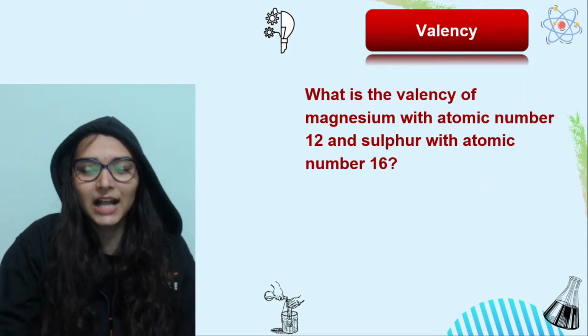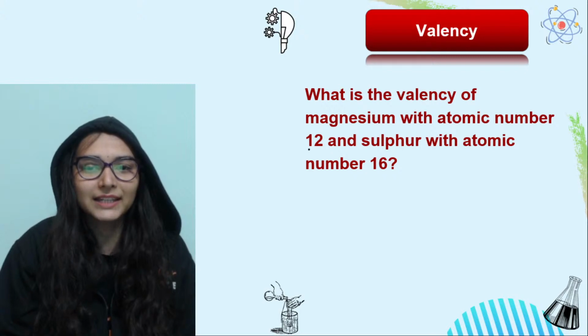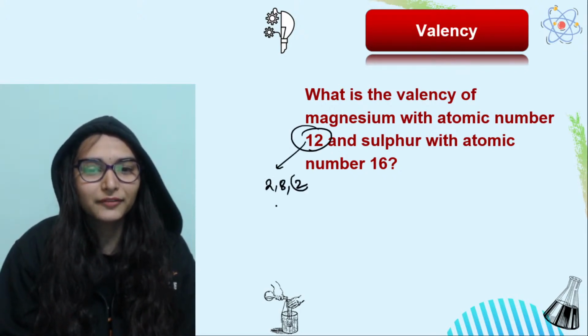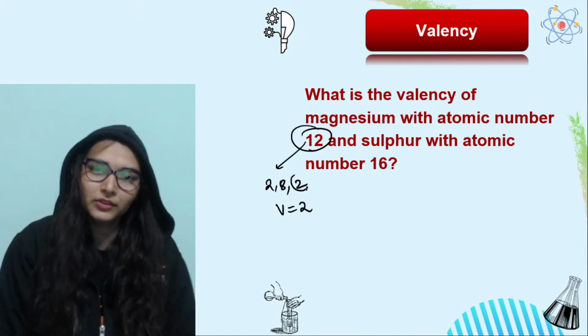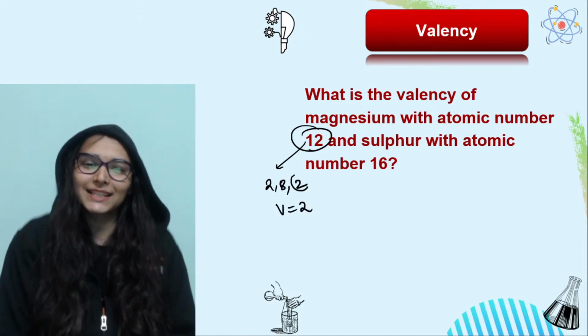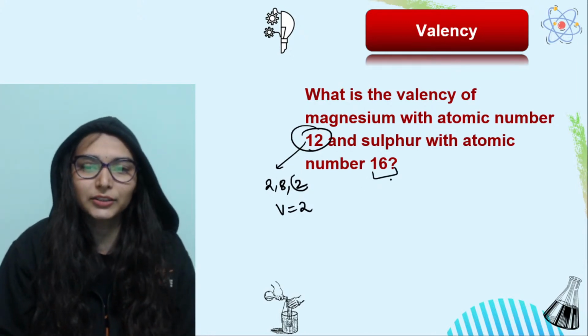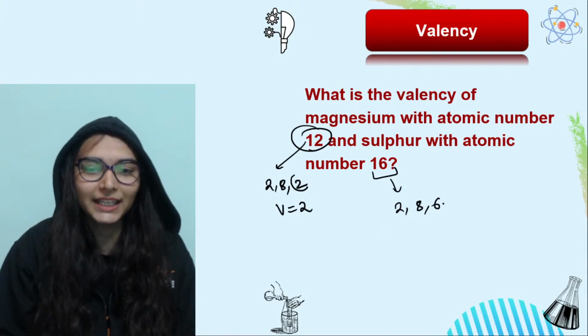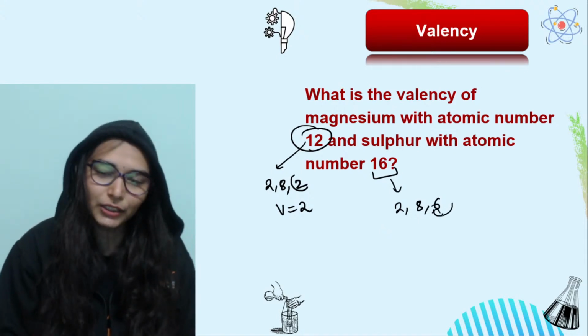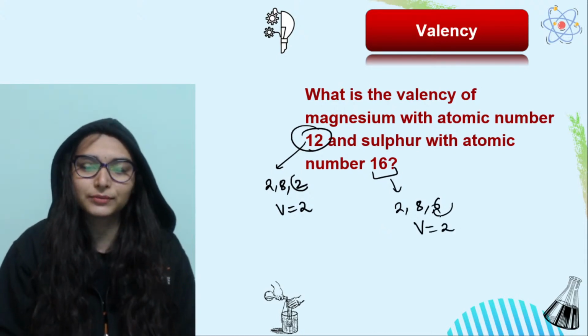Once you can calculate valency, what is the valency of magnesium? The atomic number is given to you. Valency of magnesium would be 2. On losing 2 electrons, it will get an octet. If you talk about atomic number 16, that is 2, 8, 6. On gaining 2 electrons, it will get an octet. So valency is 2.